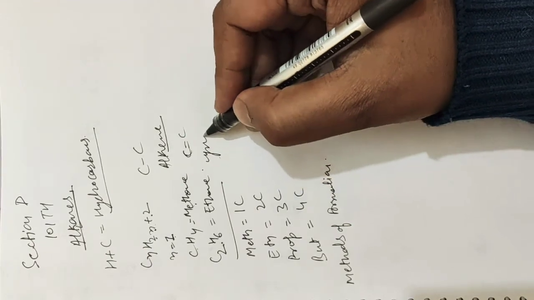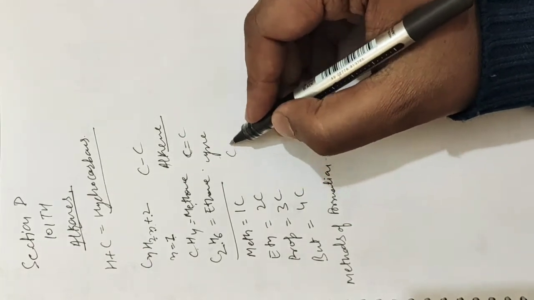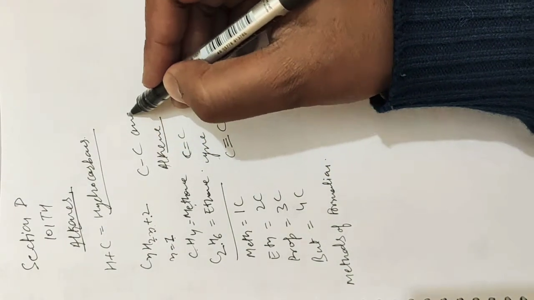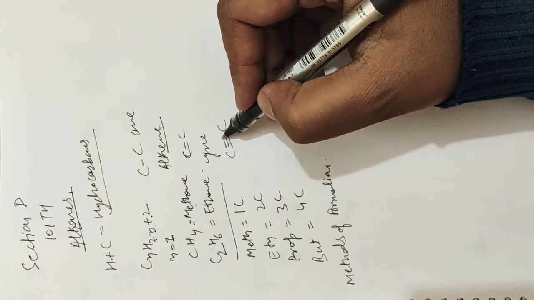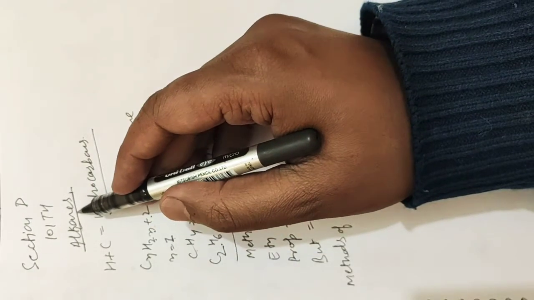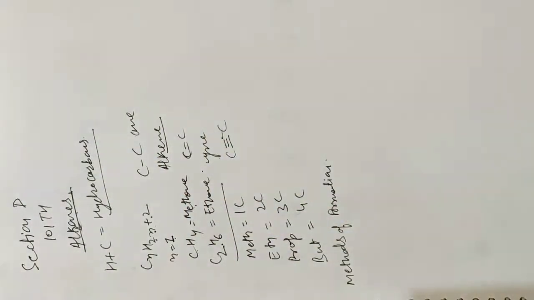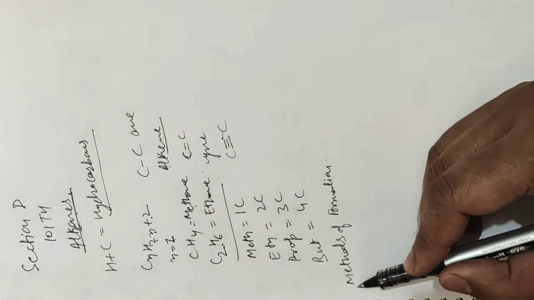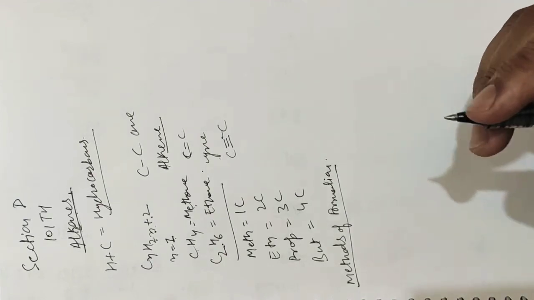And if the word yne is used, that means there is a triple bond between carbons. So ane, ene and yne. We are studying alkanes. Ane means the compounds which have single carbon bonds in their longest chain.